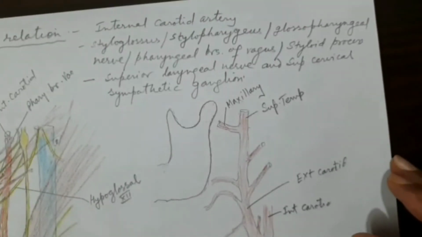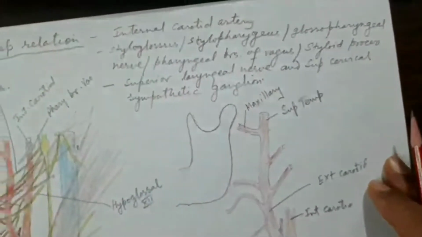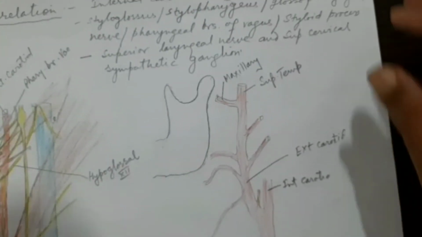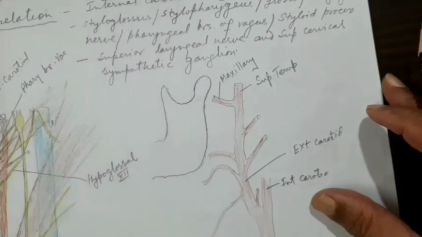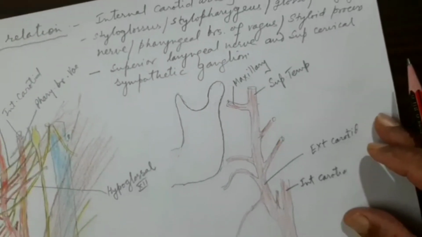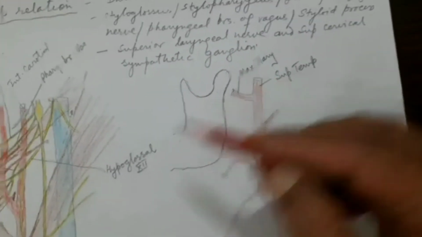Let us come to the branches of the external carotid artery. I will show you in this diagram the various branches of the external carotid artery. See, this is especially drawn here because this is quite a confusing diagram.